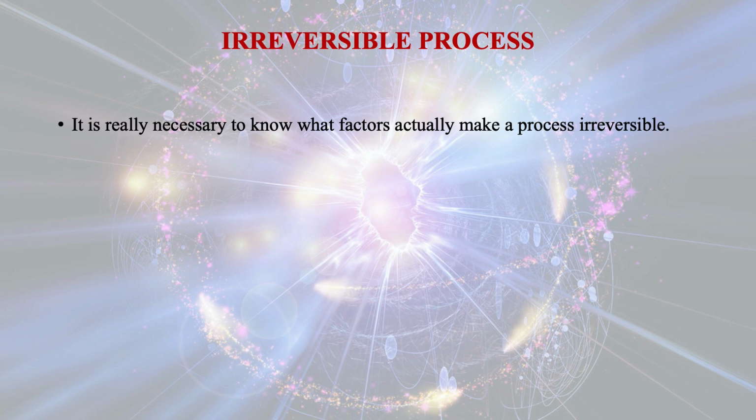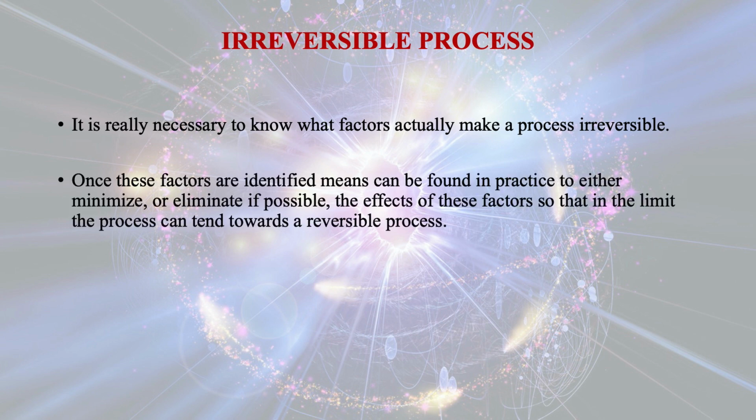For an irreversible process, it is really necessary to know what factors actually make a process irreversible. Once these factors are identified, means can be found in practice to either minimize or eliminate, if possible, the effects of these factors, so that in the limit the process can tend towards a reversible process.